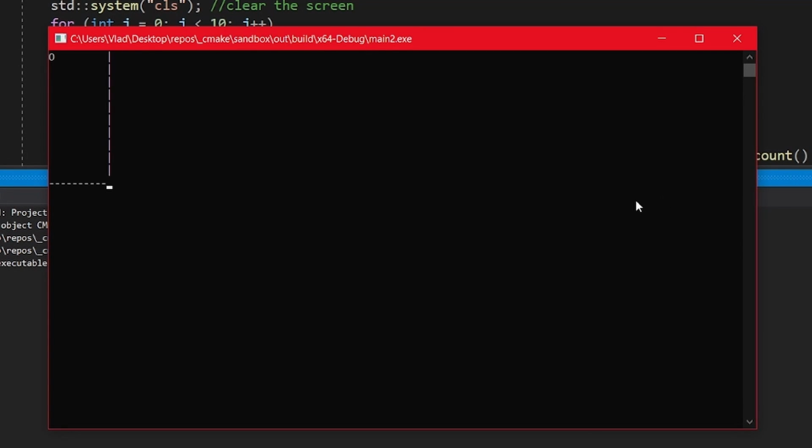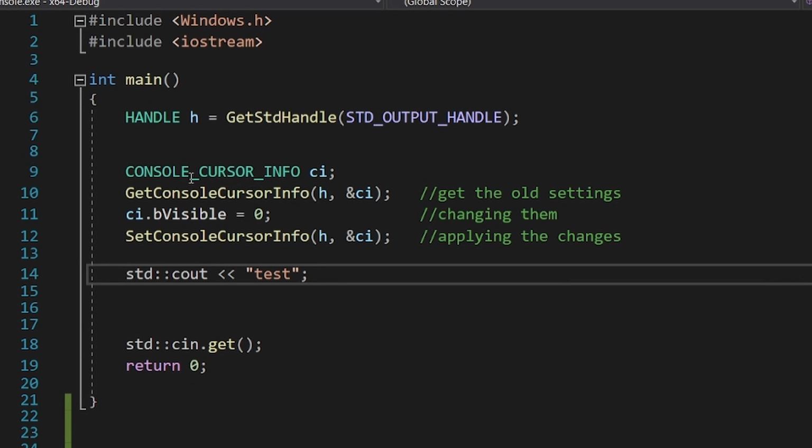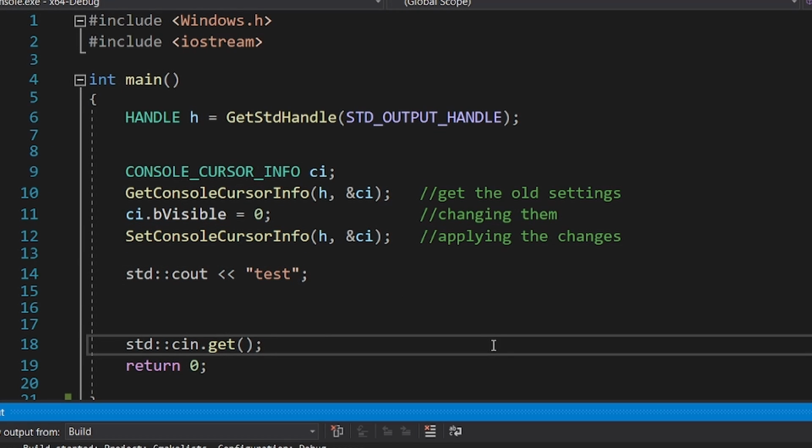Now, I hope you did the homework from the last video, because now we will learn some new things to improve on it. So, system("cls") seems to be quite slow. Instead of cleaning the screen, you can just redraw over it. Using the SetConsoleCursorPosition function, you can set the cursor at the beginning and redraw your game from there. Using SetConsoleCursorInfo, you can also get rid of the cursor indicator.